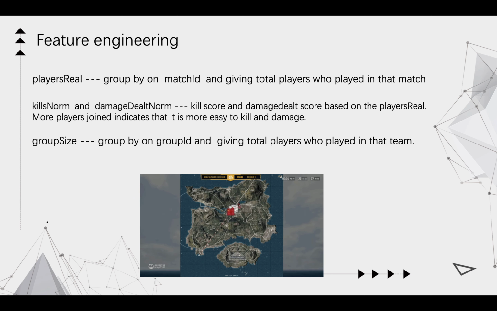Similarly, we also group by on group ID to get the actual group size feature of that player, since it is not necessary that a squad game will always have teams of 4.